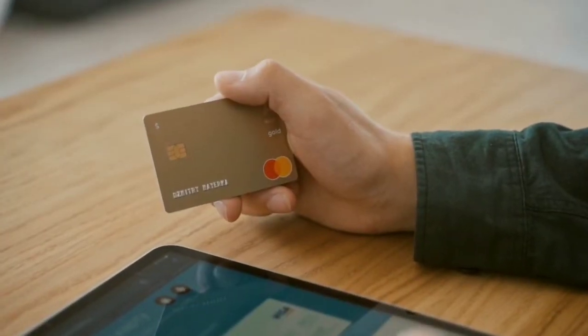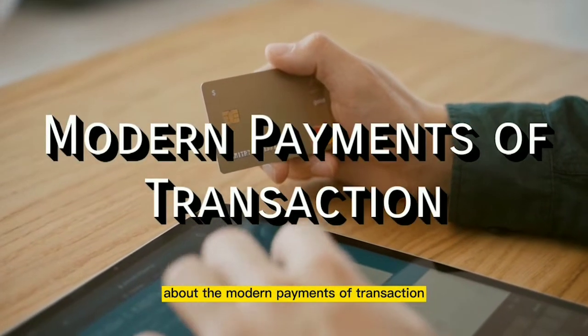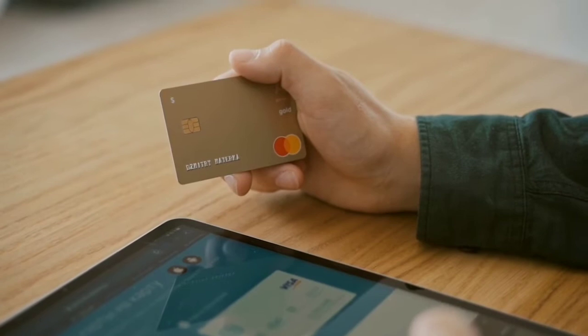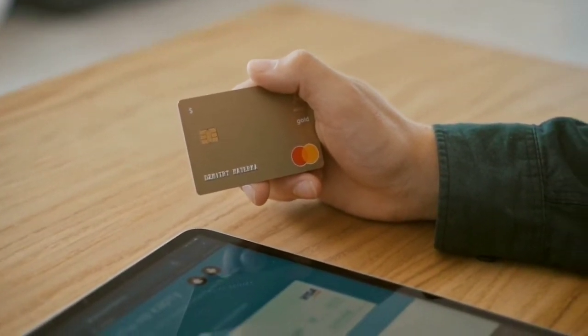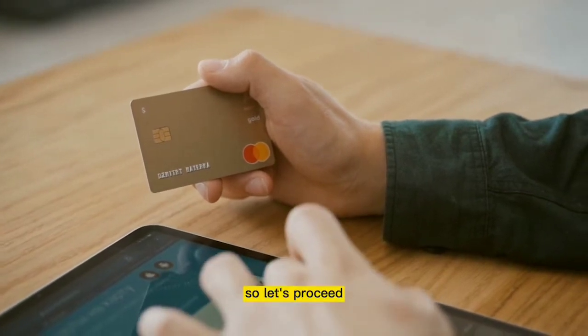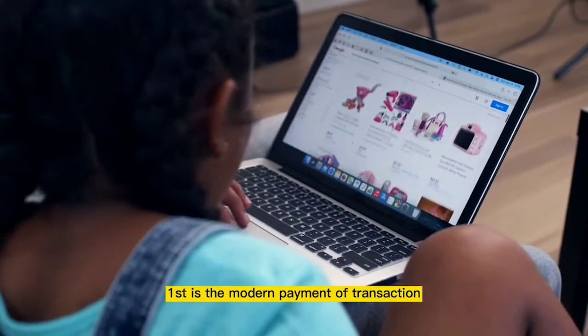Hi guys, I'm Vianca Ocampo, and now I will discuss with you the modern payments of transaction, PhilPaSS or Philippine Payment and Settlement System, and lastly the real-time gross settlement system. So let's proceed. First is the modern payment of transaction.